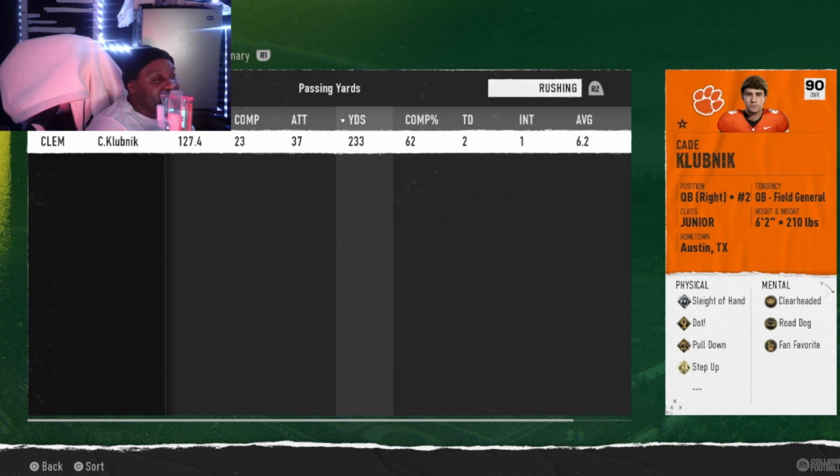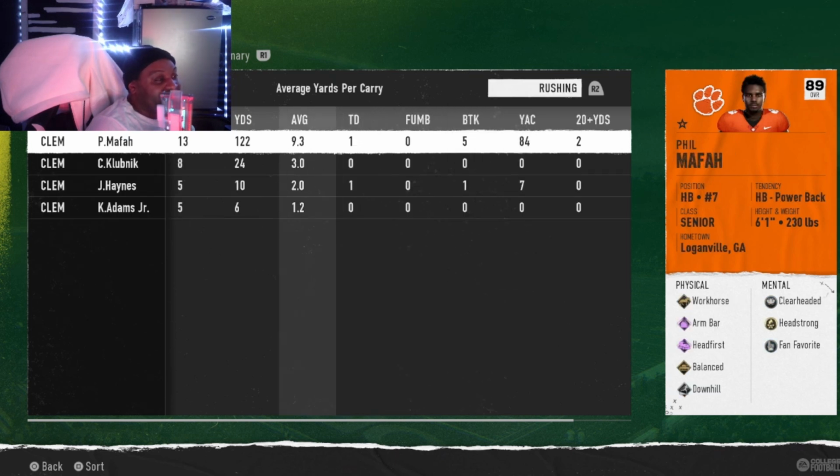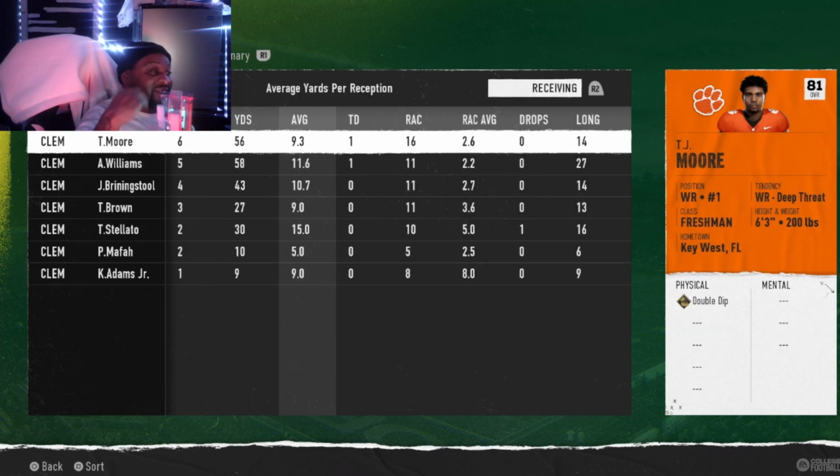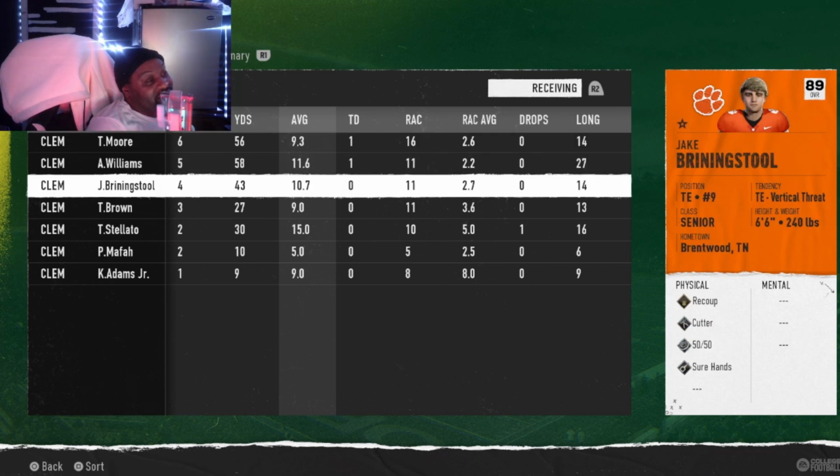These next two games, the Penn State game versus the Indiana game, I vaguely remember some of that. But we're gonna get into it, man. We're gonna get into it. As we look through the stats here, and we look through the other stats, I can see that. And here we go.